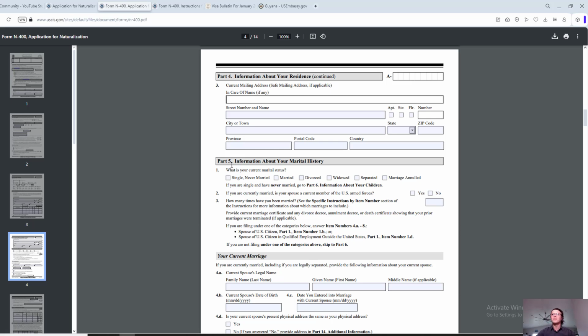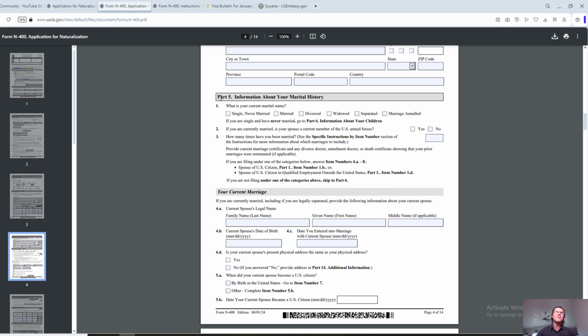Okay, as you can see, pretty straightforward so far. Part number 5, information about your marital history. So what is your current marital status? Are you single, never married, married, divorced, widowed, separated, marriage annulled? All right, so these are the options that you have. In our case, we'll just select single in our example, but there you go. Whatever applies to you, you're selecting.